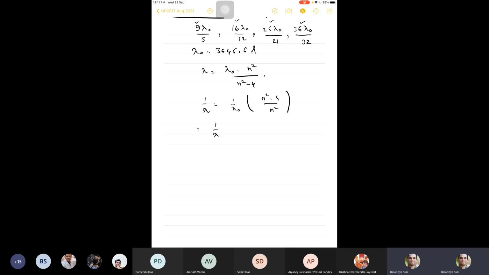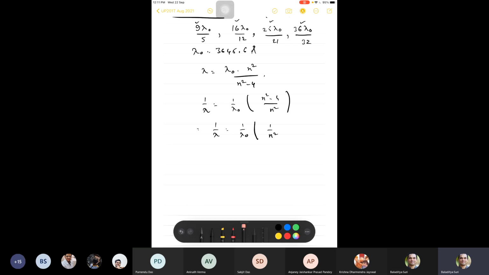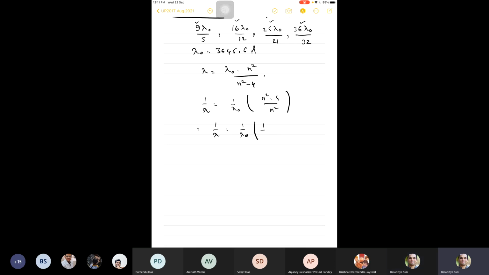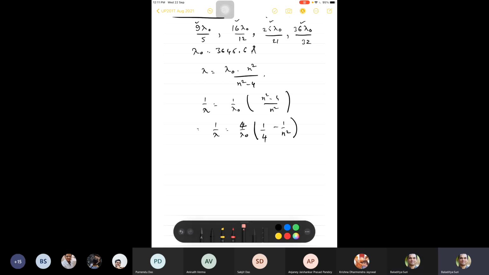So this becomes 1 by lambda is 1 by lambda naught times 1 minus 1 by 4, if you multiply by 4 here.